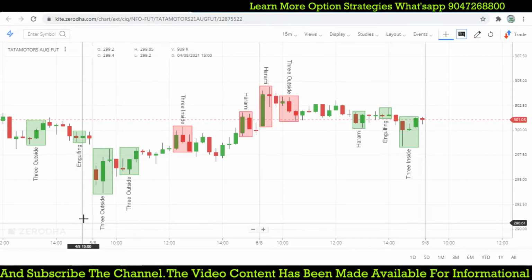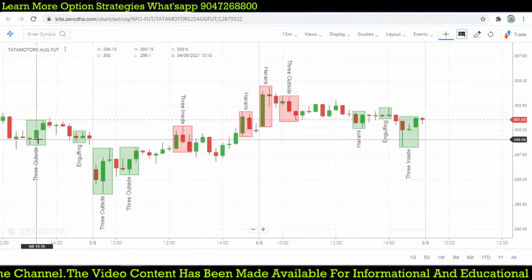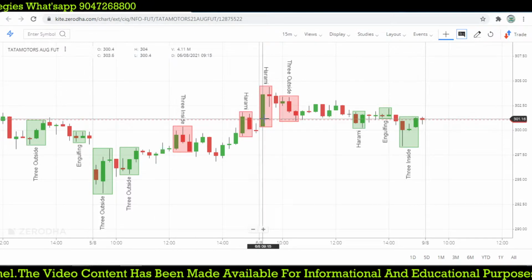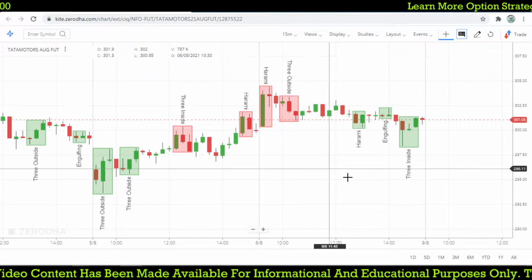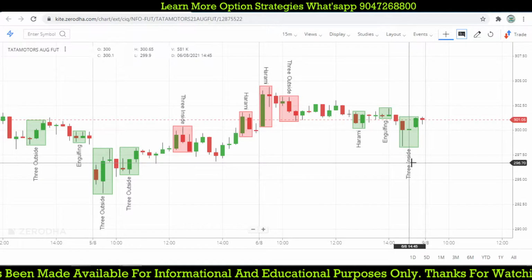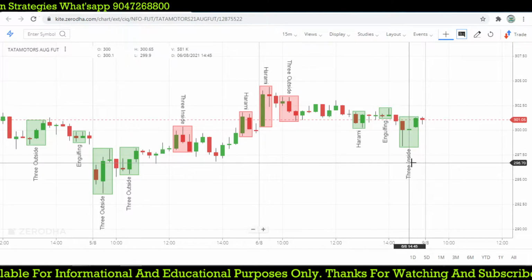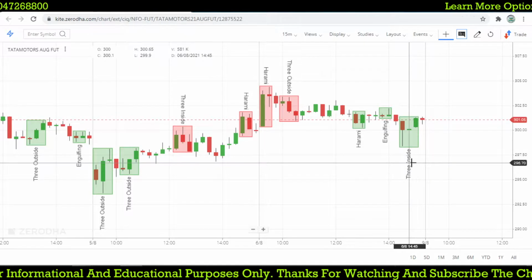Let's see here a three outside pattern, an engulfing pattern here, and somewhere a Harami pattern at this point, and three outside again, Harami, engulfing, three outside. So a lot of candlestick patterns, it is detecting and telling you with the automatic code, right?